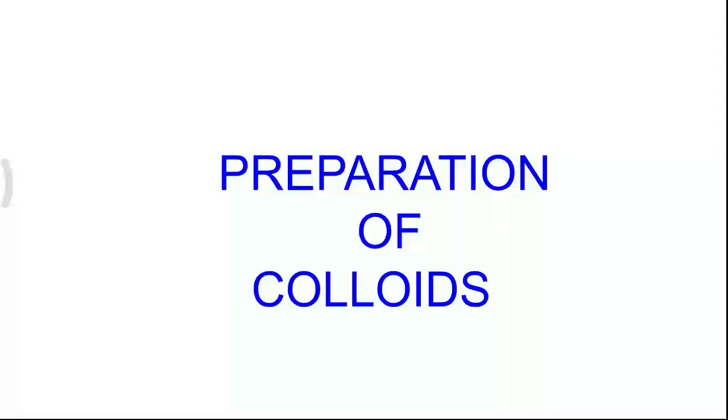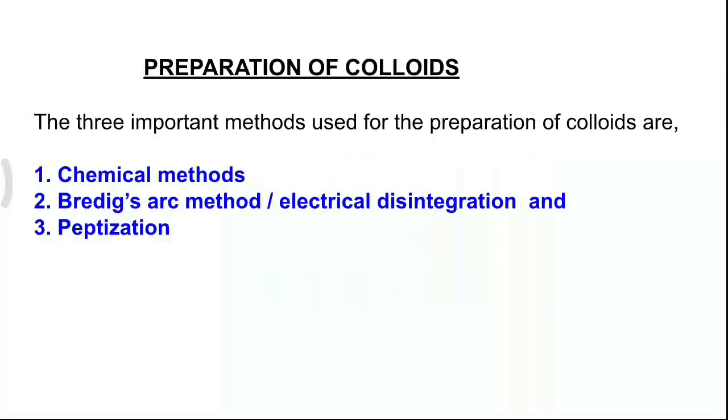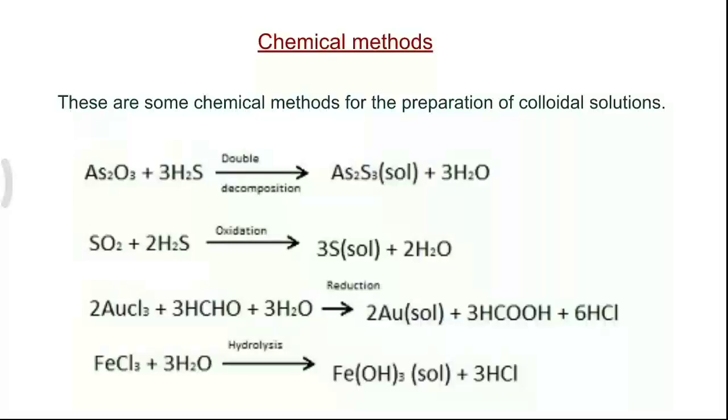Now we are going to learn the different methods of preparation of colloids. Colloids can be prepared by three different and important methods. The first method is called chemical method. The second method is Bredig arc method or electrical disintegration method. And the third one is peptization. Now, let us learn the preparation of colloidal solution by chemical methods.